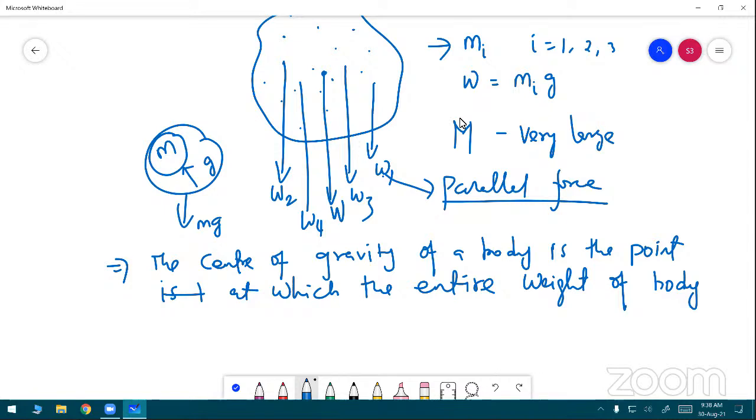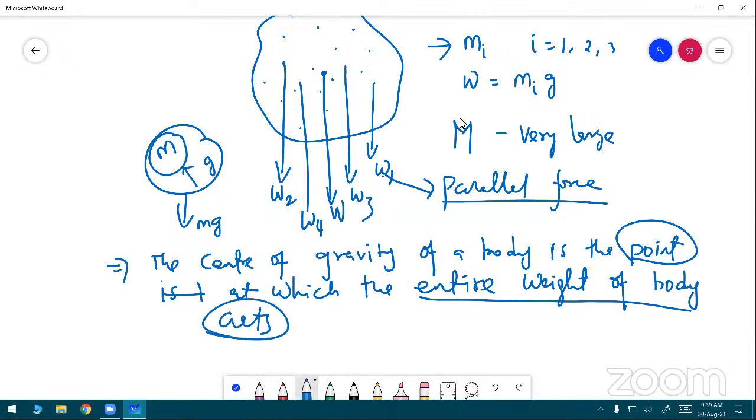The center of gravity of a body is the point at which the entire weight of the body acts, irrespective of the position and the orientation of the body. The entire weight of the body at a point is called the center of gravity.